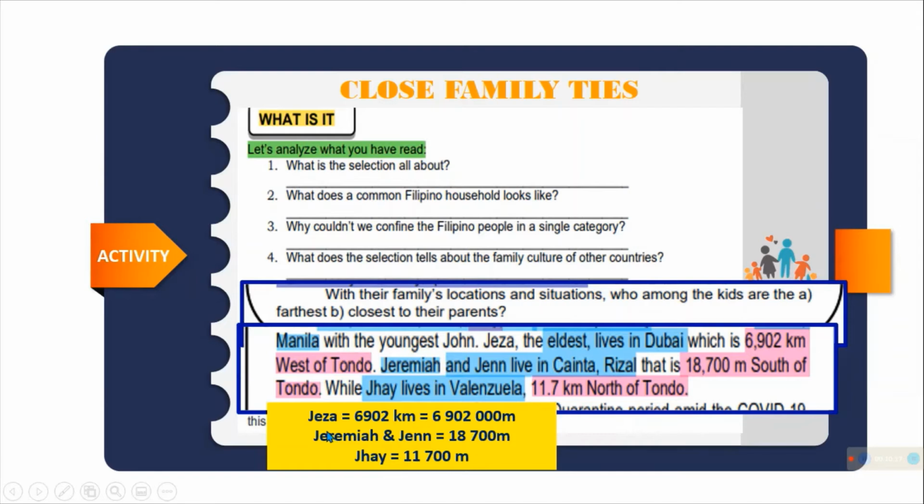So kung convert mo yung kilometer into meter, si Jessa na nasa Dubai, 6,902,000 meters. Jeremiah at si Jen na nasa Cainta, that is 18,700 meters away from Tondo, Manila. And then si Jay na nasa Valenzuela, 11,700 meters away from Tondo. So ang tanong, sino sa kanila ang mas malayo at sino sa kanila ang mas malapit sa Tondo o sa family sila? So the answer is, yung farthest si Jessa na nasa Dubai, and then yung closest na nasa Valenzuela, which is si Jay.